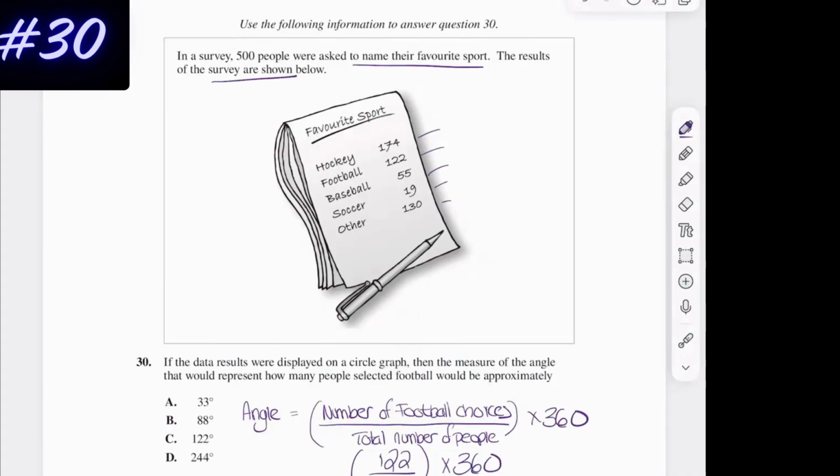So remember to do this portion first and then times it by 360. Once we do that, we're going to get 87.840. That's going to round up to 88 degrees.